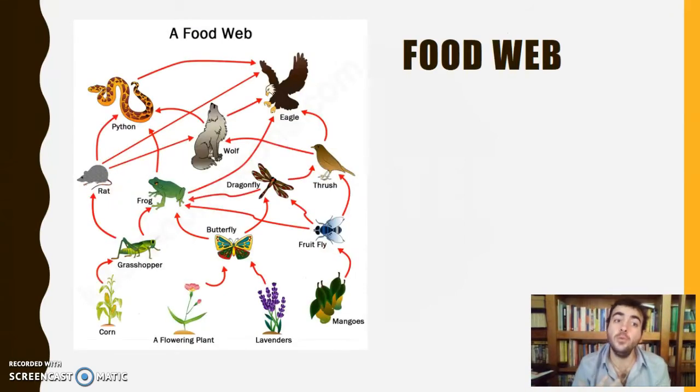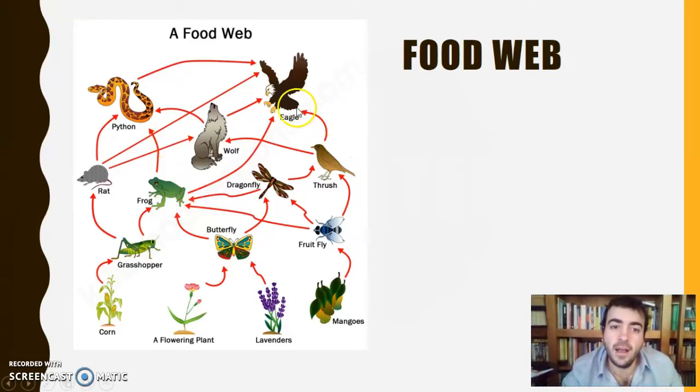We have a food web. Food web, it's not in order, ¿vale? No está ordenado tal cual, sino que es this living thing, it's this one, it's this one, but this one, it's eaten by this one, this one. It's like web es una red in Spanish, okay? So there are a lot of relationships.